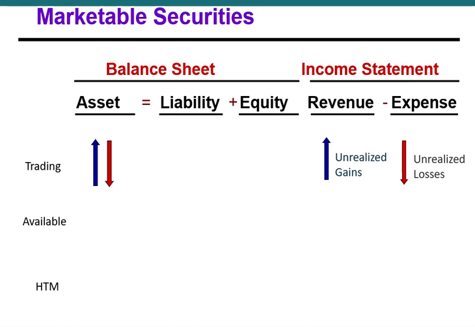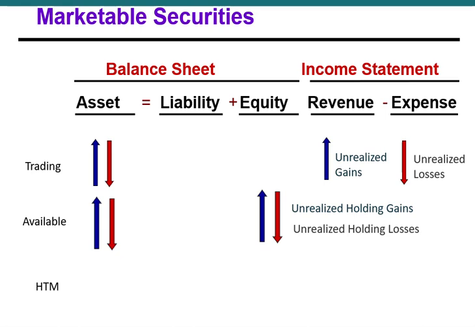Trading securities, you recall, are those held by financial institutions typically, but also other businesses, that have been purchased with the intent to trade, in other words, buy or sell, with the hopes of realizing a profit. The next type of security we considered was available for sale. We purchased these not with the intent necessarily of buying or trading them on a regular basis to earn a profit, hopefully not a loss, but if the right opportunity came along or the need arose, we would be willing to sell these securities.